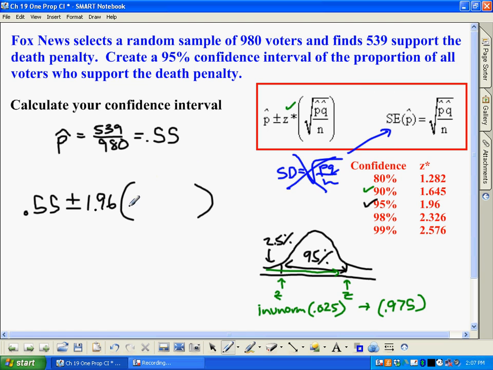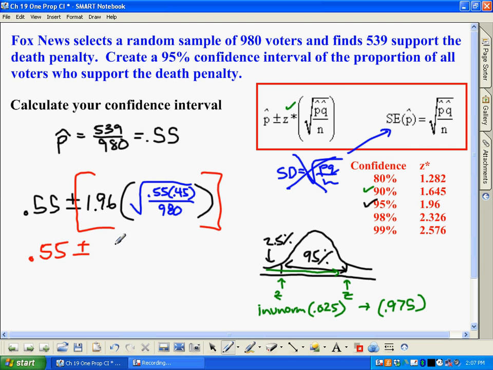And so in this case, what we're going to do is it's going to be 0.55 times 0.45, because that would be q hat, and then we divide by 980. So what you want to now do is, on your calculator, actually take 1.96, multiply by this square root, and when you do that, you're going to get a number. So go ahead and try that right now, and it should wind up being about 0.031. So this number right here is what we call the margin of error.